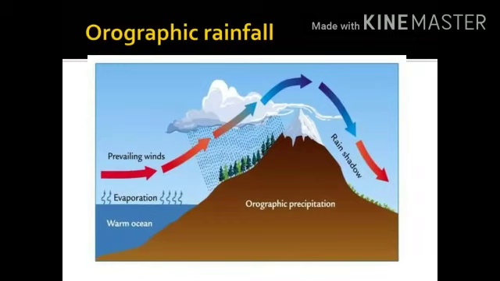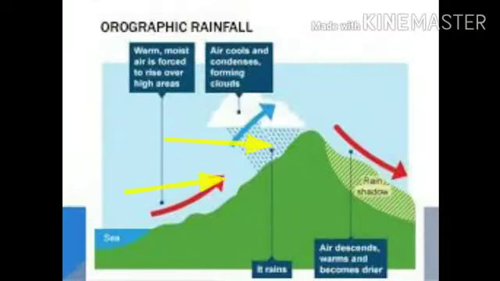Orographic rainfall is caused by the obstruction of the mountain. The clouds that are carrying the moisture are raised to a height and are obstructed by the mountains. So, the windward side gets more amount of rainfall. As the clouds proceed further, the moisture holding capacity of the clouds decreases, and to the other side, that is the rain shadow zone, gets the less amount of rainfall.